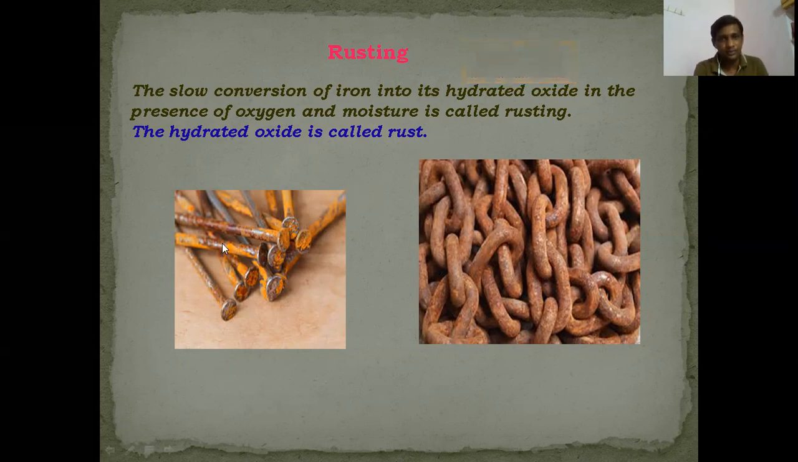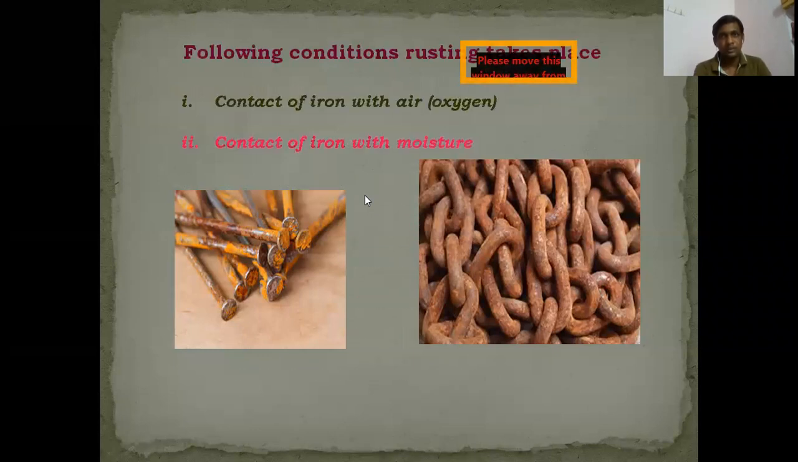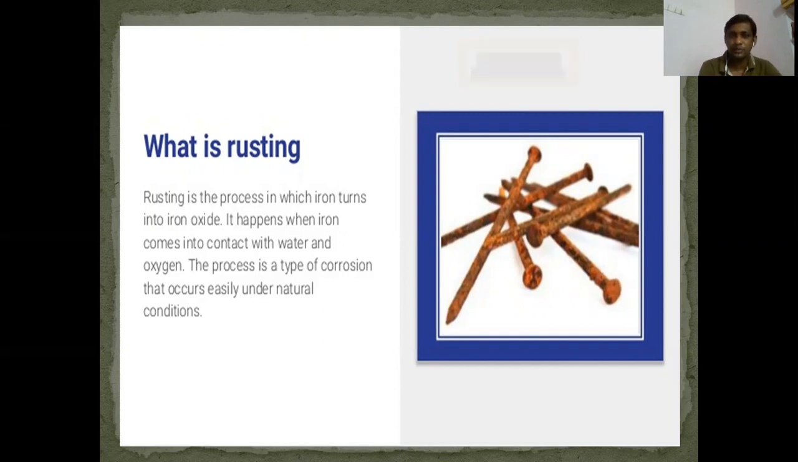See children here, this is the rust, this brown color one. So here also you can see. Next are the conditions for rusting: contact of iron with air and oxygen, and also with water or moisture. You already know about moisture. Then what is rusting? It is a slow process in which iron turns into iron oxide. It happens when iron comes in contact with water and oxygen. The process is a type of corrosion that occurs easily under natural conditions.